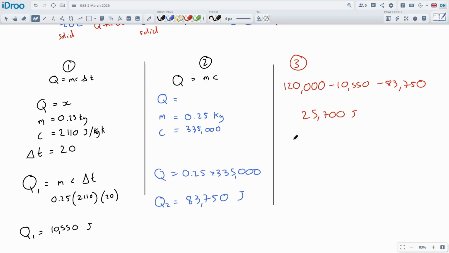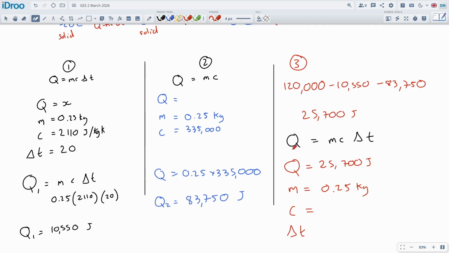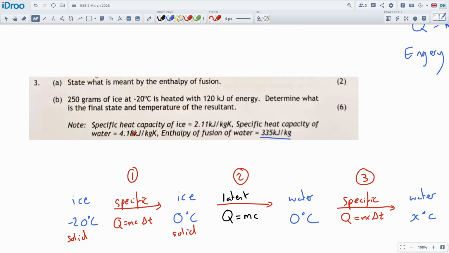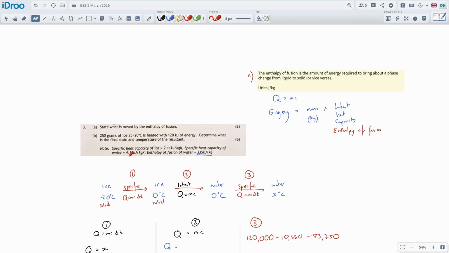We're going to do a Q equals MC delta T equation, but this time we actually know the Q. So this time we're going to spend 25,700 heating up that water. The mass of the water stays the same. The heat capacity is given for water, it'd be up here somewhere. Here we go. Specific heat capacity, as we saw in the previous questions, which is very strange because, like I said, they're really testing the same subject a few times, which means they've kind of skipped another subject.